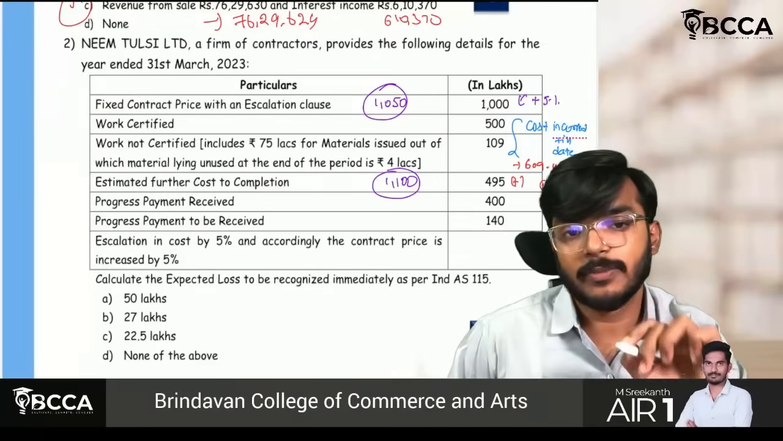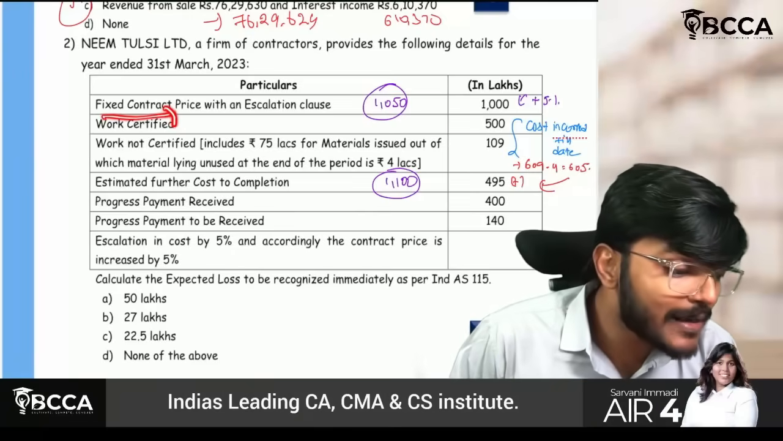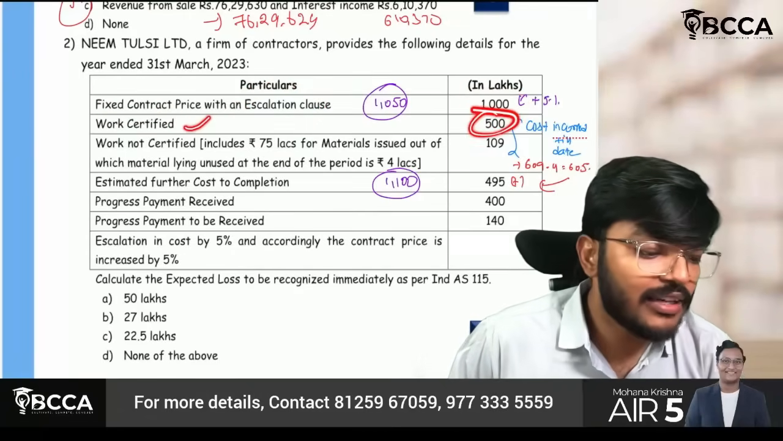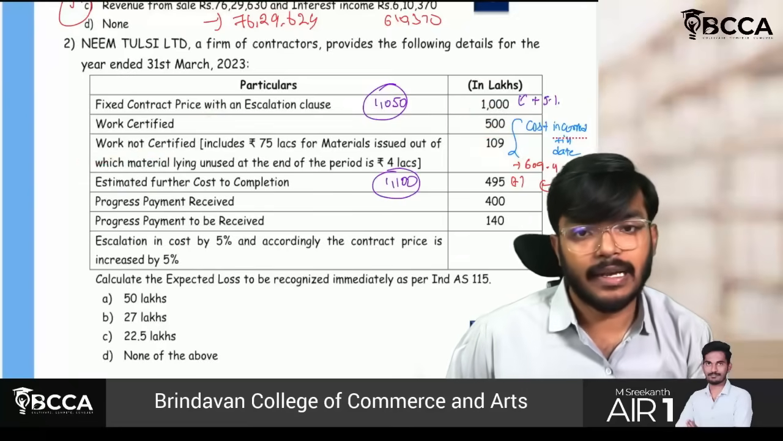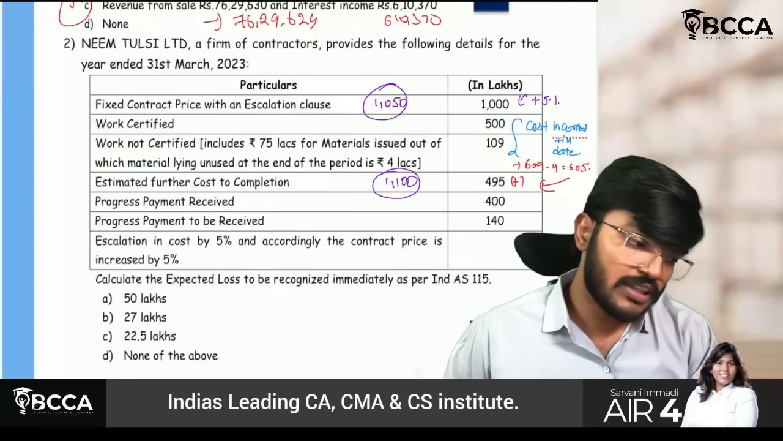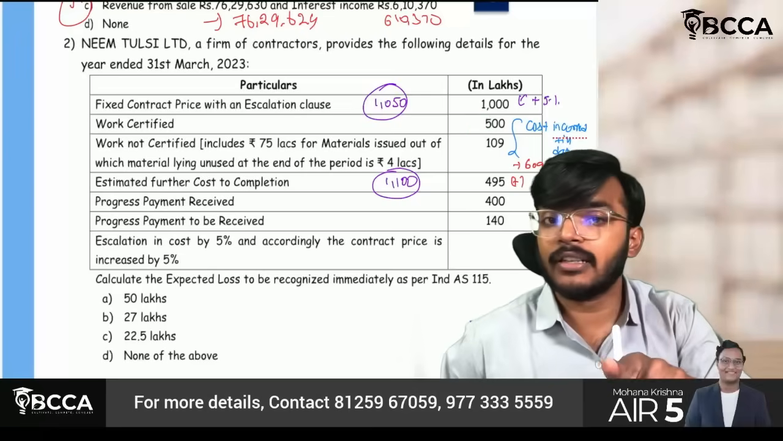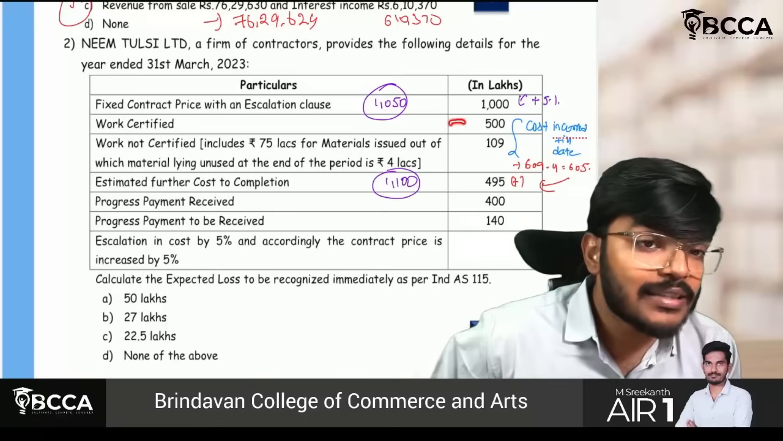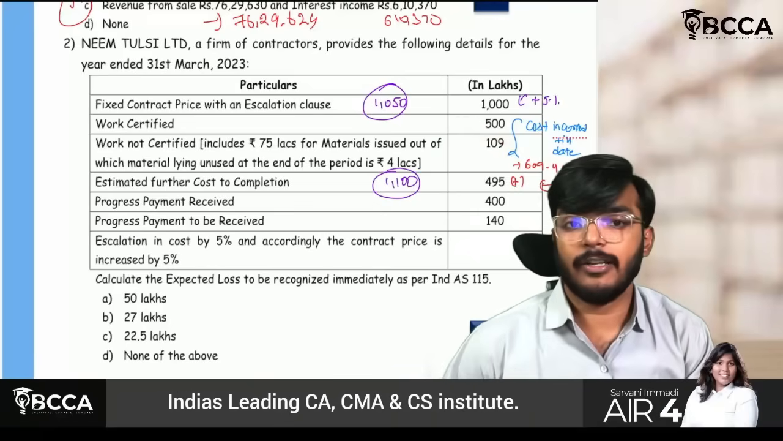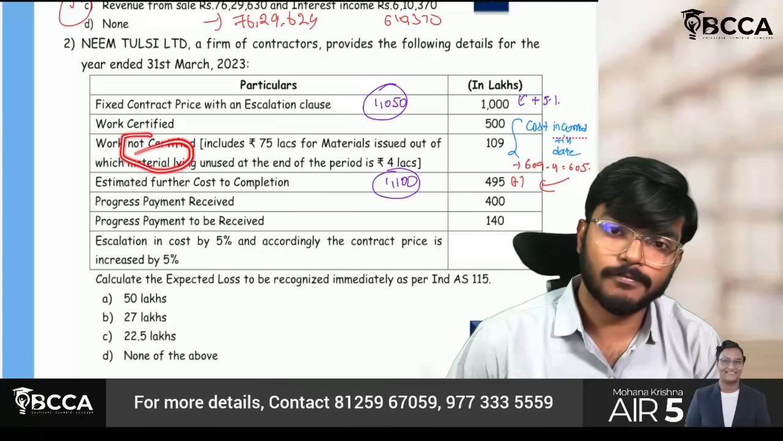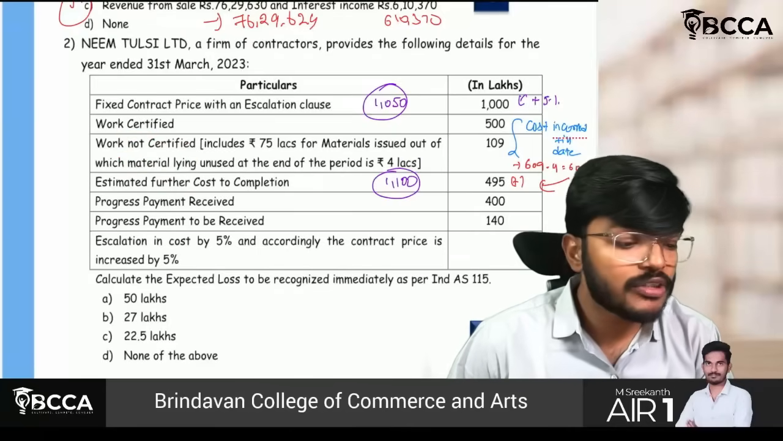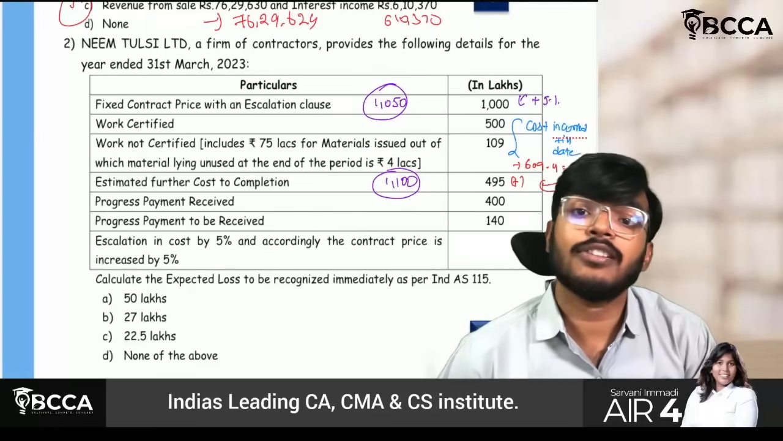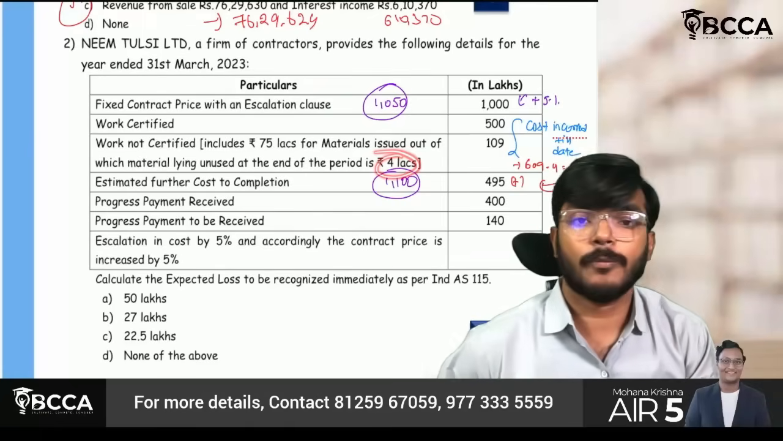Okay, fine, sir. So the first part. Fixed contract price with escalation clause is how much, sir? 1,000 lakh rupees. Work certified is 500 and work not certified is 109 lakh. You have incurred this 500 also, this 109 also you have incurred. But the thing is, out of this, only 500 is certified and 109 is not yet certified. Therefore, it is in work not certified. But they are saying out of this, it includes some 4 lakh rupees which is still unsold, which is lying in the closing stock.